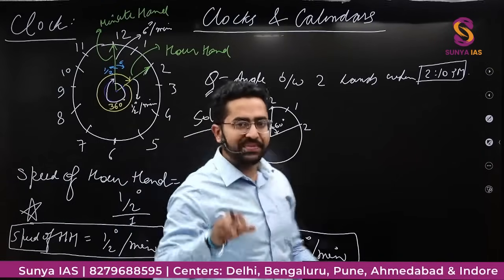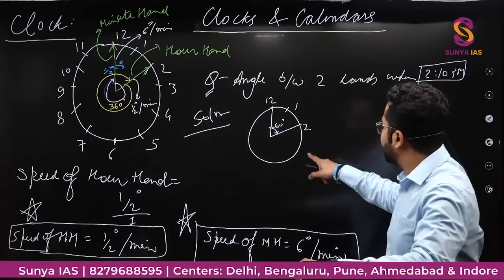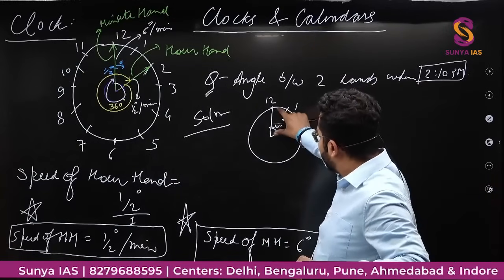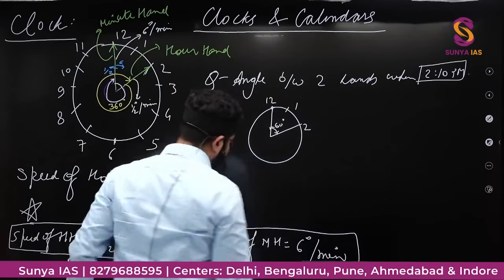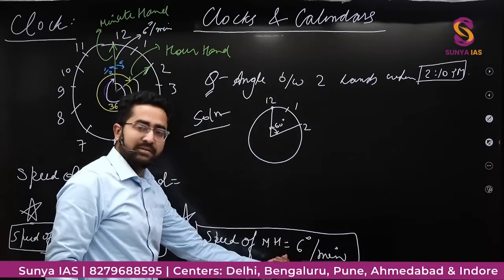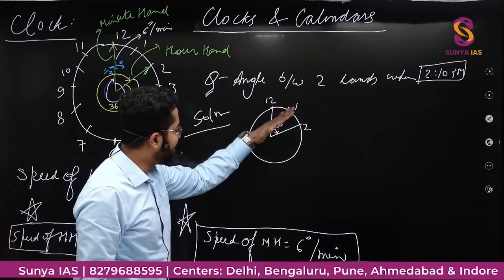So you know one thing, that when there is exact 2 p.m., then the angle between minute hand and hour hand is 60 degree. How did I get 60 degree? In 1 minute minute hand is making 6 degree. So these are total 5 minutes and 10 minutes.